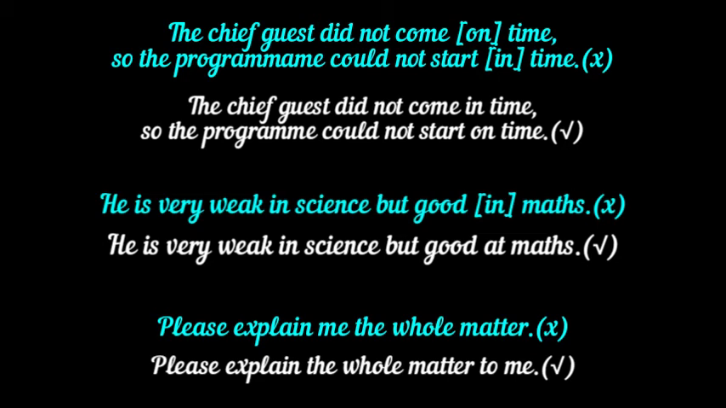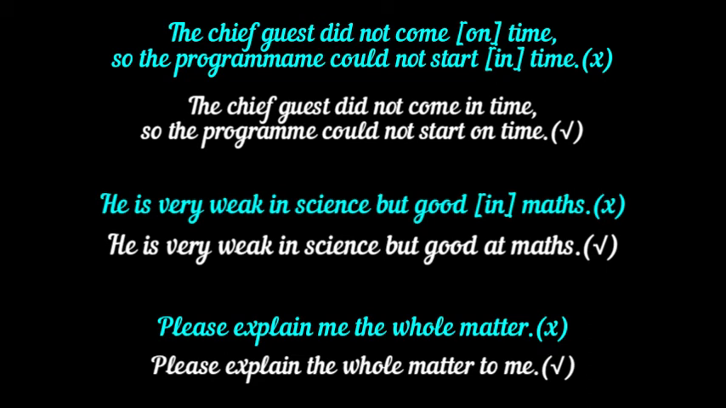Next, "He is very weak in science but good in maths." Remember, after the adjectives good and bad, the preposition at is used and not in. Though after certain other adjectives like weak, strong, etc., in is appropriate. So the correction is "He is very weak in science but good at maths."